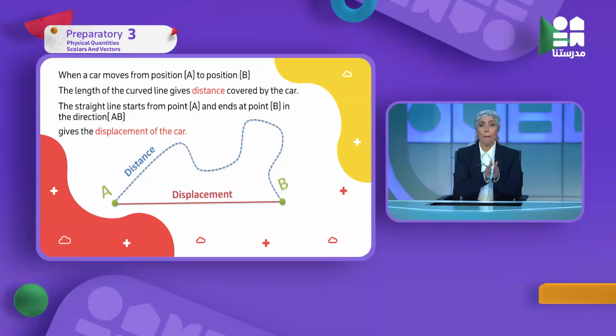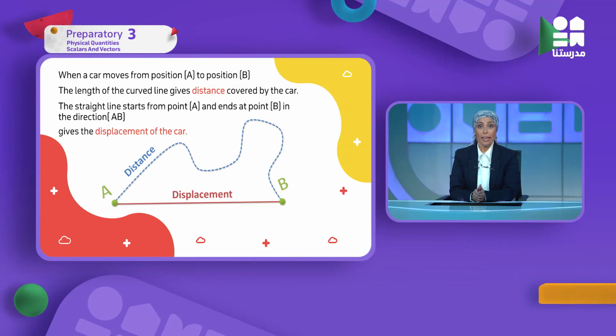Displacement in Arabic means إزاحة. What is meant by إزاحة؟ يعني أنا اتحركت من point لبوينت تانية but in a straight line. اتزحت من مكاني من A to B but in a straight line. So now in this diagram, can you know the difference between distance and displacement? When the car moves from position A to position B along a curved line, this curved line is called distance. But if the same car wants to move the shortcut way from point A directly to point B in a straight line, this car is making displacement.